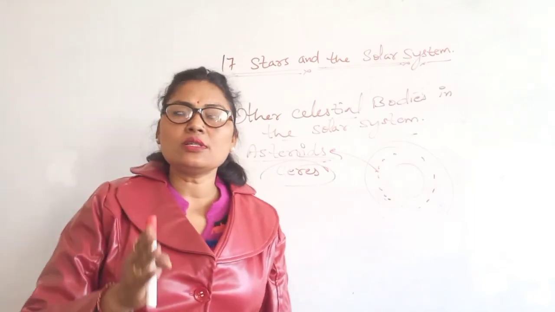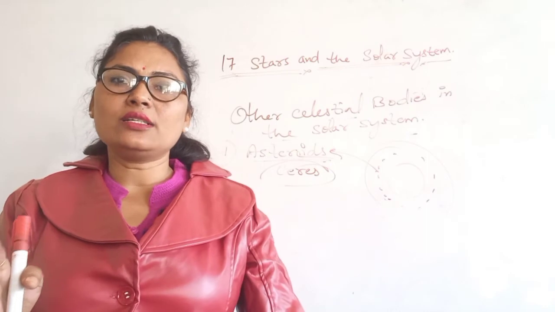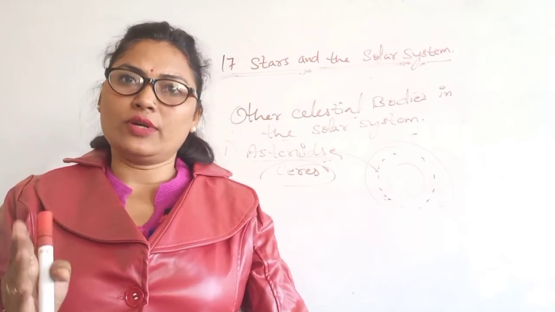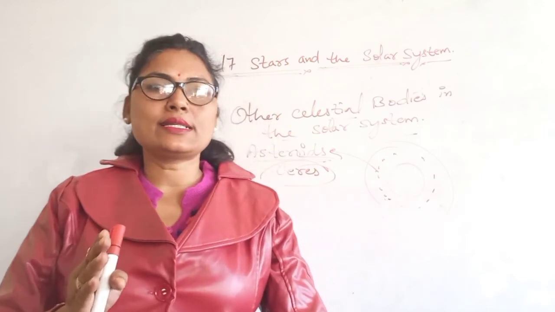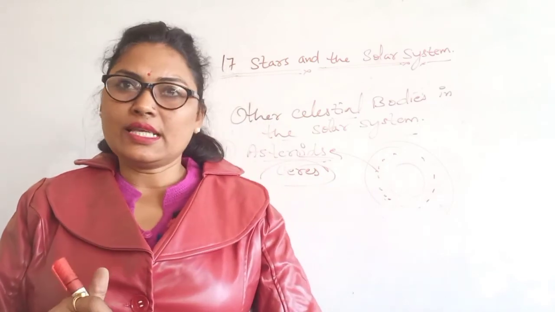The first artificial satellite, Sputnik 1, was launched by the USSR in 1957.